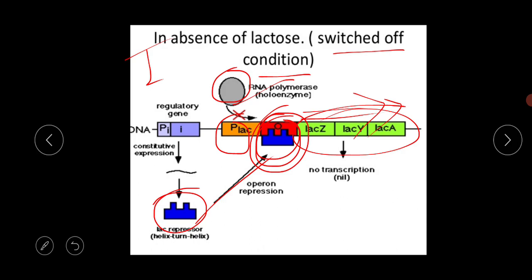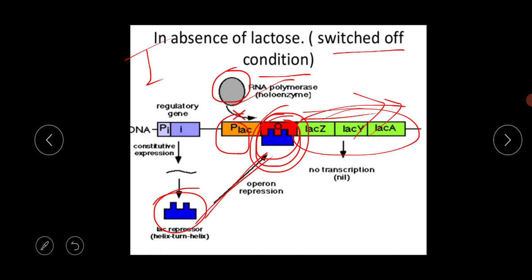This blockage occurs because the regulatory gene produces the repressor protein, and this repressor protein directly binds with the operator site in the operon. That's why this is called the switch off condition.